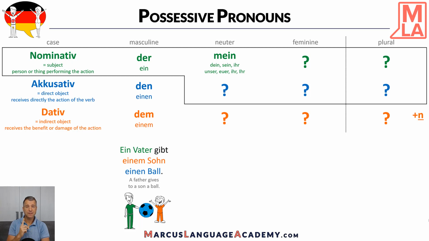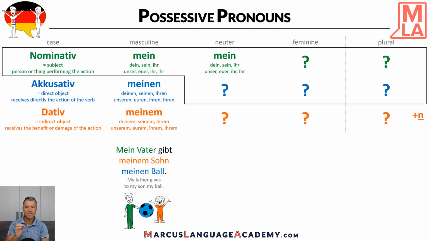Here we see we have the indefinite article, and interestingly, the possessive pronouns will take the same endings, and so it becomes mein Vater gibt meinem Sohn meinen Ball. You see, mein Vater, no ending, like in ein Vater; meinem Sohn, the same ending like in einem; and meinen Ball, again the same ending like in einen. So it's really related to the indefinite article. So mein Vater gibt meinem Sohn meinen Ball.